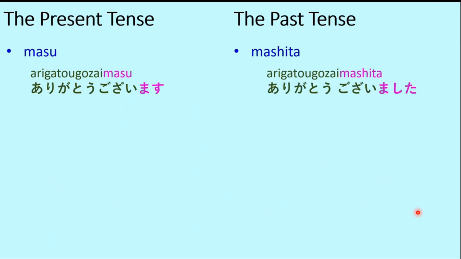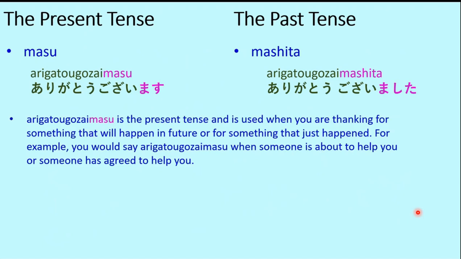So the past tense form of arigato gozaimasu is obviously arigato gozaimashita, as we have seen the rule in the previous slide. Now, what's the difference between arigato gozaimasu and arigato gozaimashita? Both are thank you, but one is past tense, one is present tense. Arigato gozaimasu is the present tense and is used when you are thanking for something that will happen in future or for something that has just happened. For example, you would say arigato gozaimasu when someone is about to help you or someone has agreed to help you. This is the most common application of arigato gozaimasu.